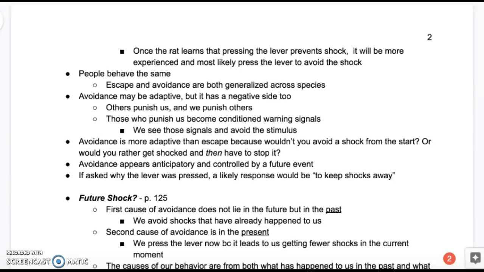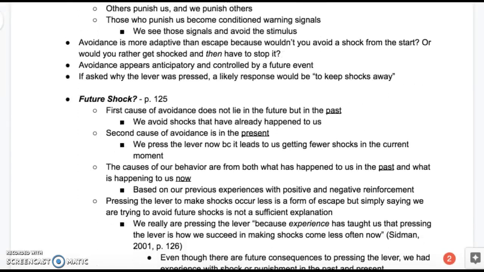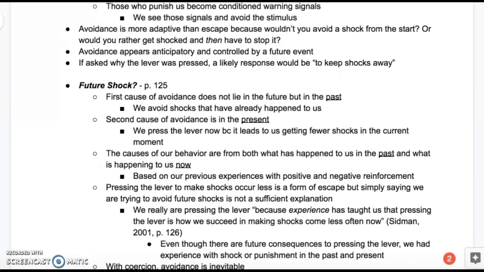So, back to this futuristic orientation. Avoidance appears anticipatory and controlled by a future event. If asked why the lever was pressed, a likely response would be to keep the shocks away. In the next section, Sidman questions this future shock. He says the first cause of avoidance does not lie in the future, but in the past. We avoid shocks that have already happened to us.